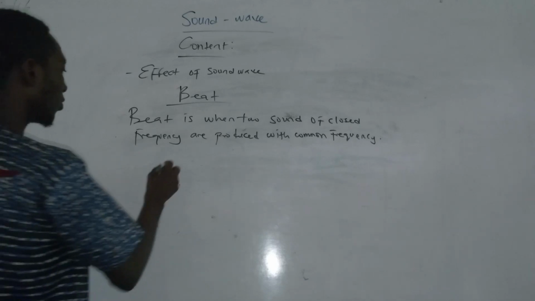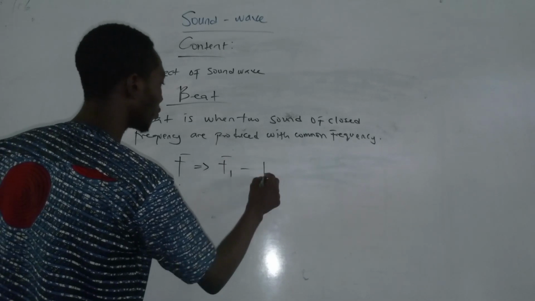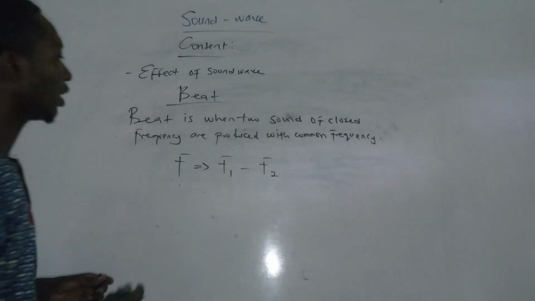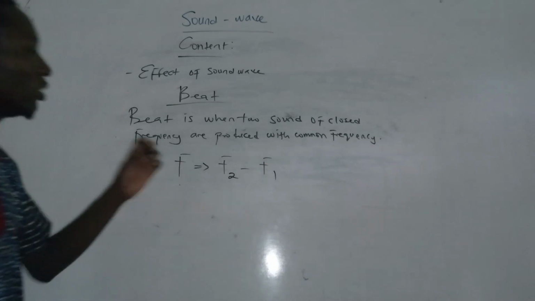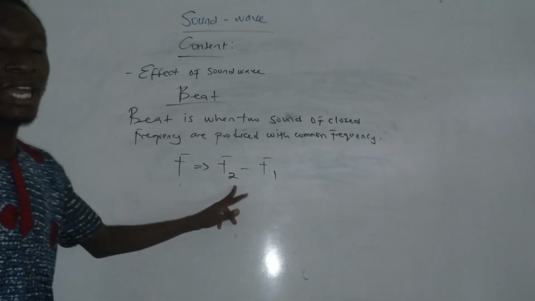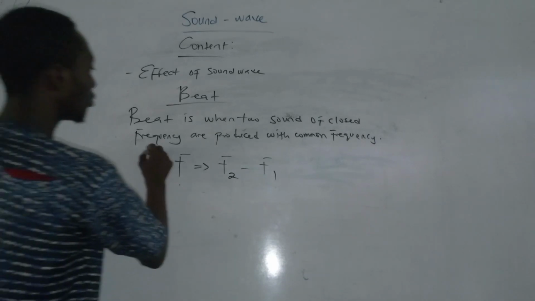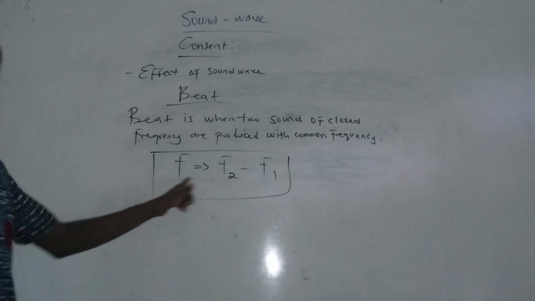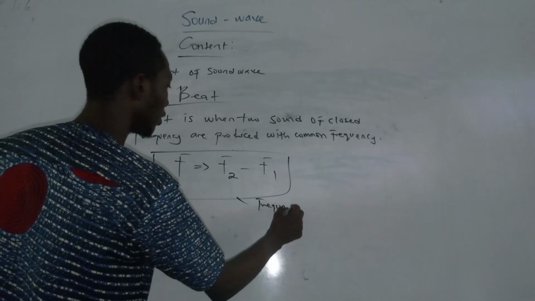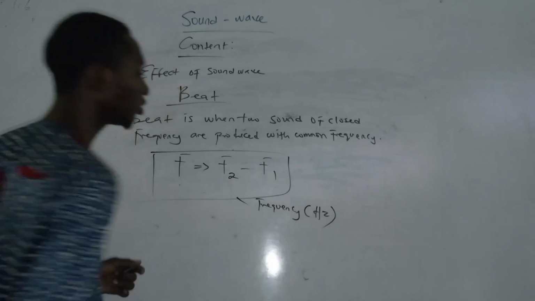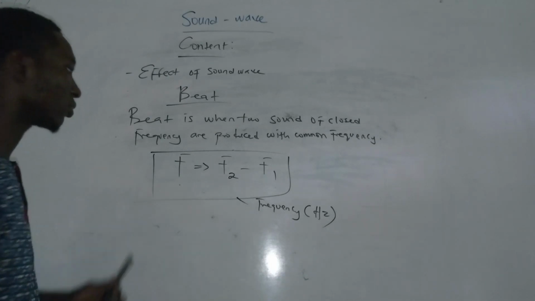Then the formula for beat is the common frequency f equals the difference between the frequencies of the two sounds produced, F2 minus F1. So you take away the lower frequency from the higher frequency and it will give a common frequency. Please take note of this formula. All the F denotes frequency, and frequency is measured in Hertz. We'll discuss more about this when we go to the calculation part.